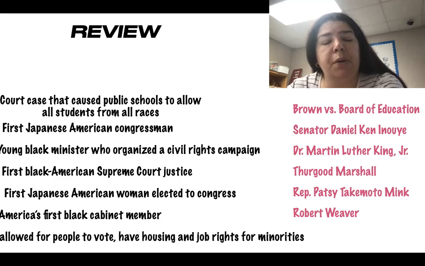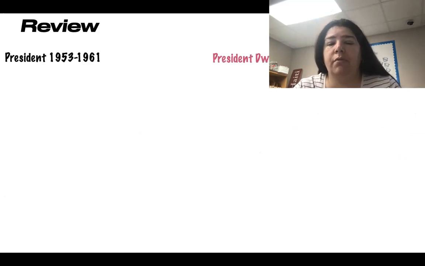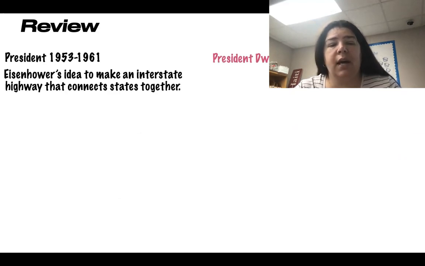And what allowed for people to vote, having housing and job rights for minorities? The Civil Rights Act of 1964. All right, one more. Who was president during the 53 to 61? That was Dwight Eisenhower. Sorry about that, it's covered up. And what was Eisenhower's idea to make the interstate highway that connects the states together? The Interstate Highway Act, very good.